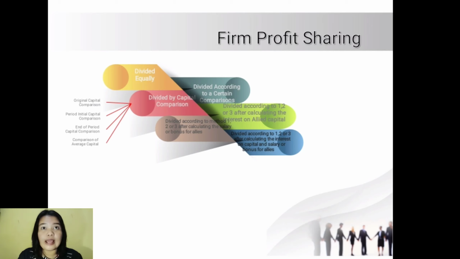In this way, in addition to interest on capital, salaries or bonuses for partners will also be calculated first. The remaining profit or loss after these components are calculated, then distributed to partners in a certain agreed manner. The records are income summary in debit, drawing list A in credit, drawing list B in credit.